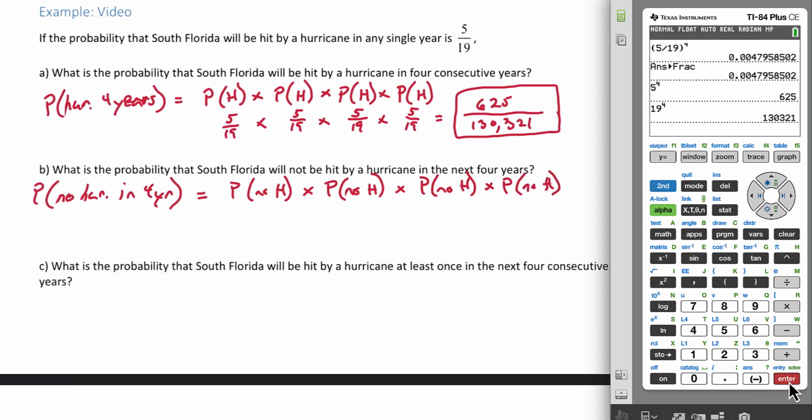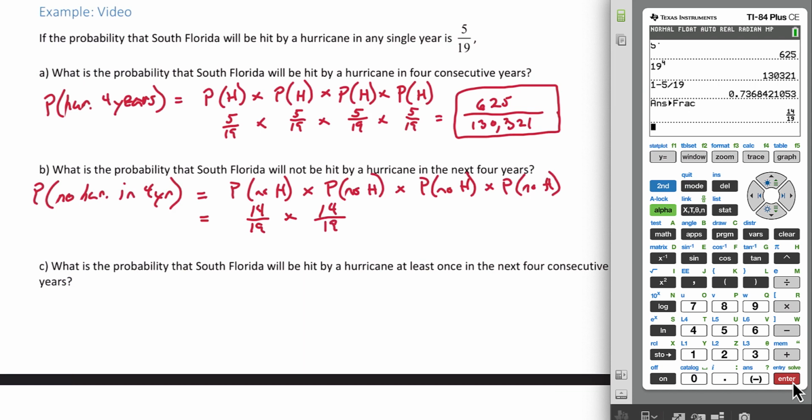Now we need to figure out what is the probability you get no hurricane in the first year. Notice that the probability that you do get hit by a hurricane is 5/19. So 1 minus 5/19. Here we get a decimal. Let's convert that. Math, enter. We get 14/19. That's the probability that you are not hit by a hurricane in year 1. And that's going to be the same for year 2, year 3, and year 4.